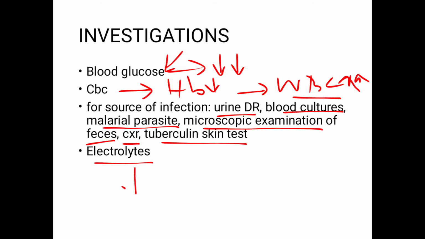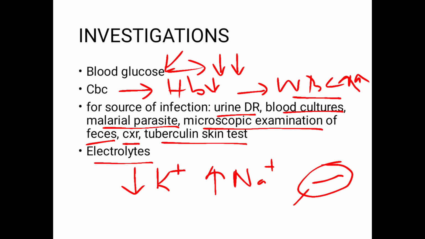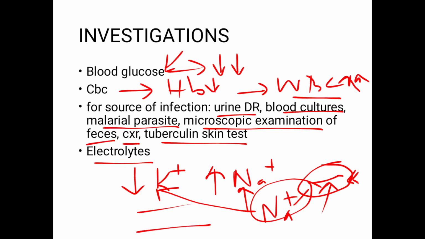Electrolytes: you can expect low potassium and high sodium in a child with PCM. It is said that the erythrocytes in a child with PCM have hyperfunctioning sodium potassium ATPase. So what's going to happen is they'll be pumping much sodium outside and retaining the potassium inside. That would ultimately contribute to low potassium and more sodium. Also, the presence of more sodium in the plasma would contribute to the development of edema. Hypernatremia would result in edema.